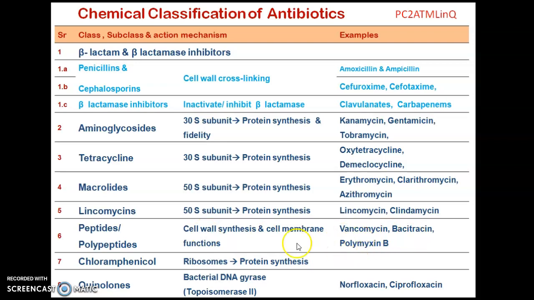The poly here is correlated with polypeptides. The next class is totally independent, that is chloramphenicol, and it has a tendency to bind with the ribosome and ultimately inhibit protein synthesis. Another independent class is the quinolones. They bind with the bacterial DNA gyrase, or you can say topoisomerase. Examples are norfloxacin and ciprofloxacin.